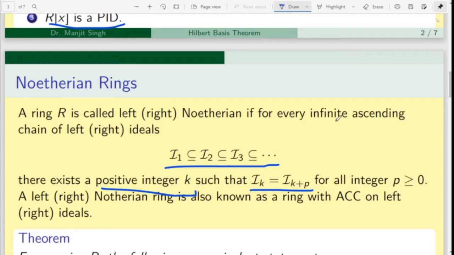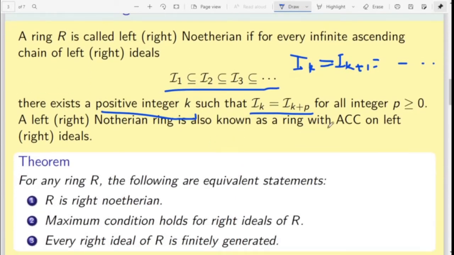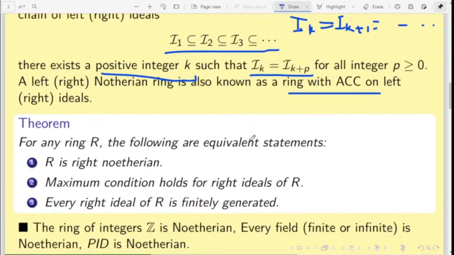So if there is an ascending chain of right ideals satisfying this condition, we say that the ring R is right Noetherian. So there will be a stage k such that after this stage I_k equals I_{k+1} equals I_{k+2} and so on. We have this stationary situation of ideals. In such a situation, we say that the ring satisfies ACC, the ascending chain condition.